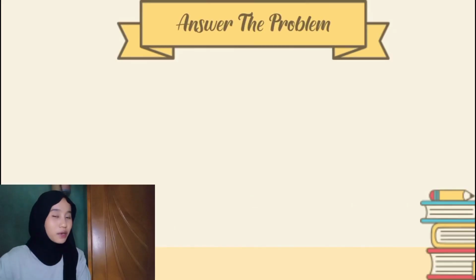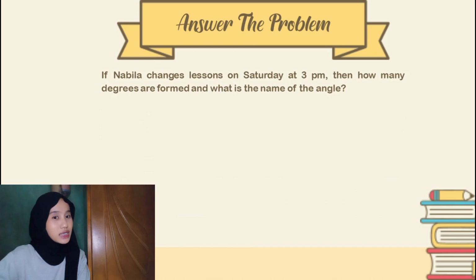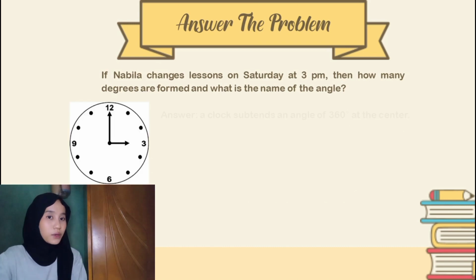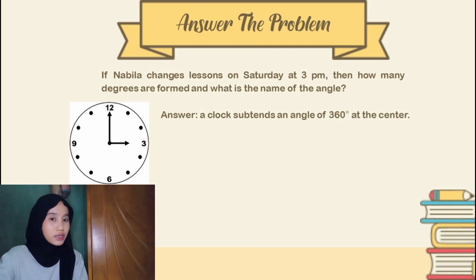After remembering about angles, we can answer the example problem. If Nabila changes lessons to Saturday at 3 p.m., then how many degrees are formed and what is the name of the angle? A clock subtends an angle of 360 degrees at the center, or can be called a full rotation angle.